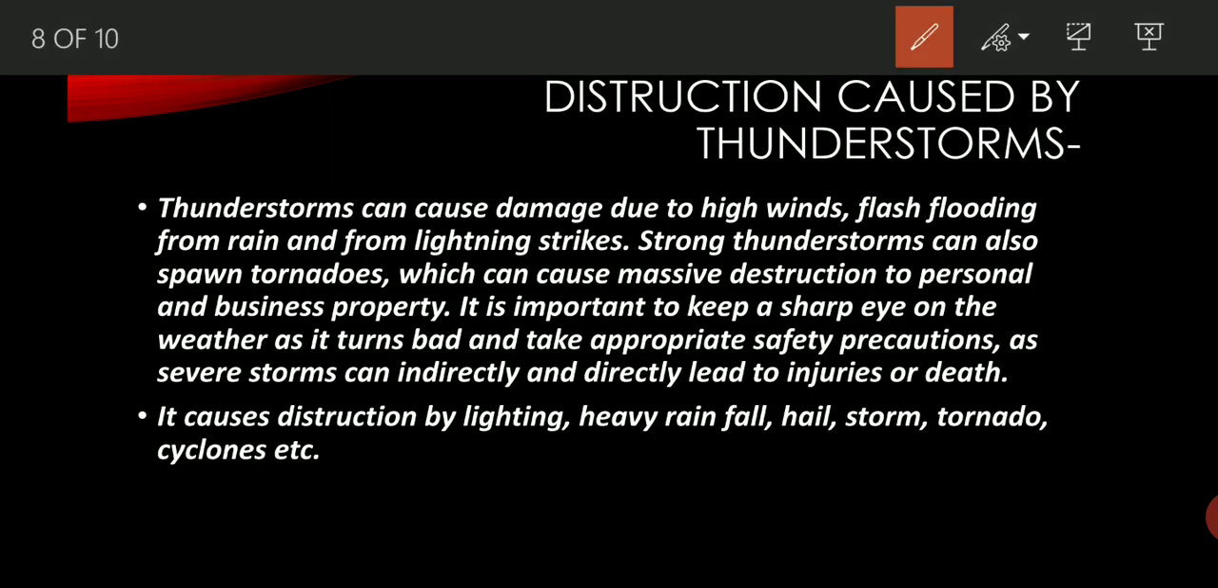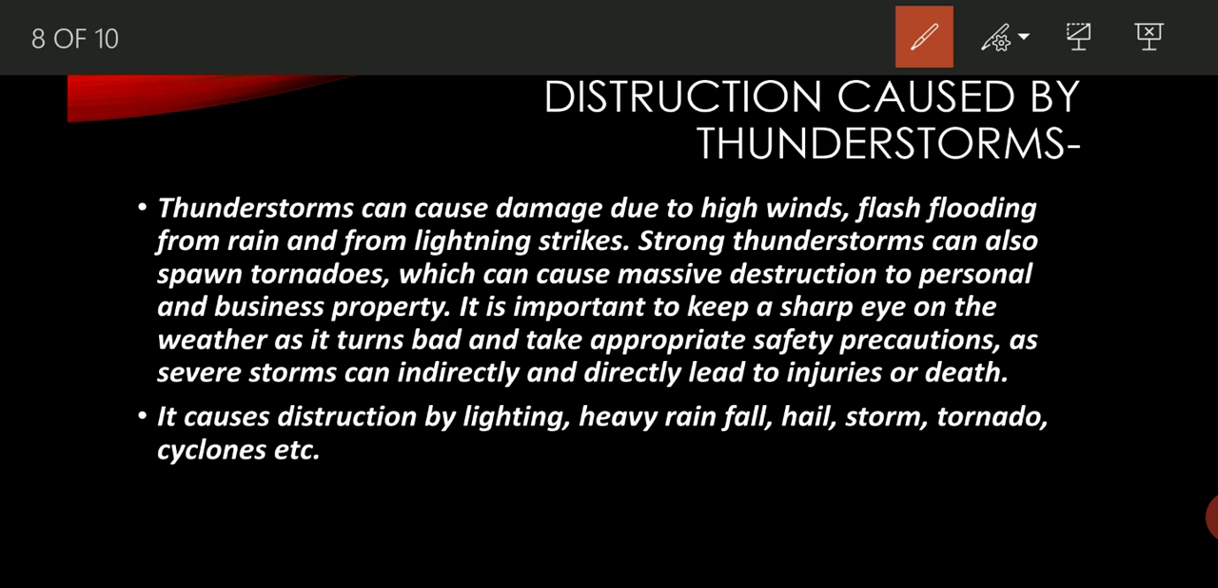Now, what is the destruction caused by the thunderstorm? Students, there are various kinds of destruction it causes. We can consider the damage to life and property; if it falls on human beings, it also causes their death. So a thunderstorm can cause damage due to high winds, flash flooding from rain, and lightning strikes. Strong thunderstorms can also spawn tornadoes, which can cause massive destruction to personal and business property.